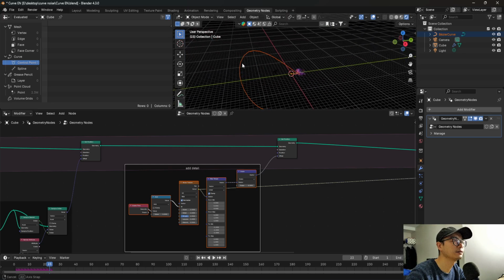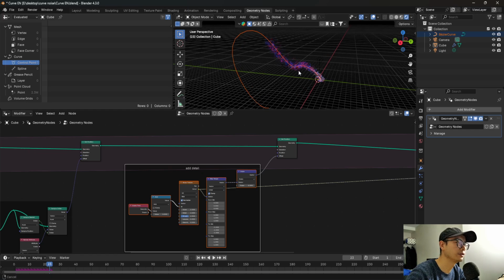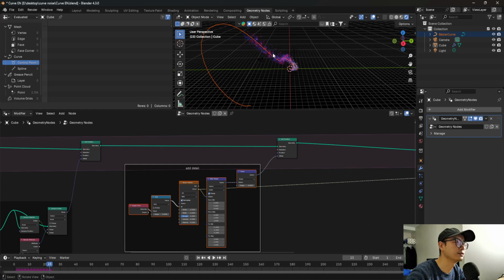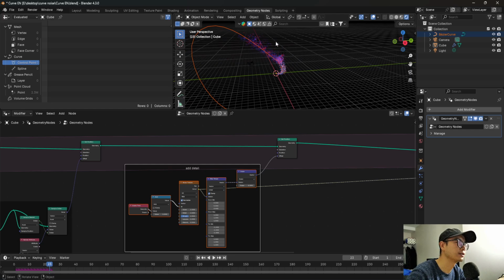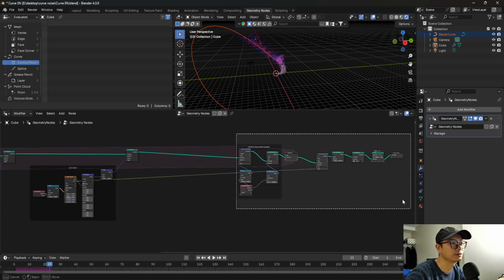And if it goes to here, it will spread more, and you can try by yourself. And another problem is that all of the points are affected by all the points in the curve, so we need to restrict it. So let's do it.